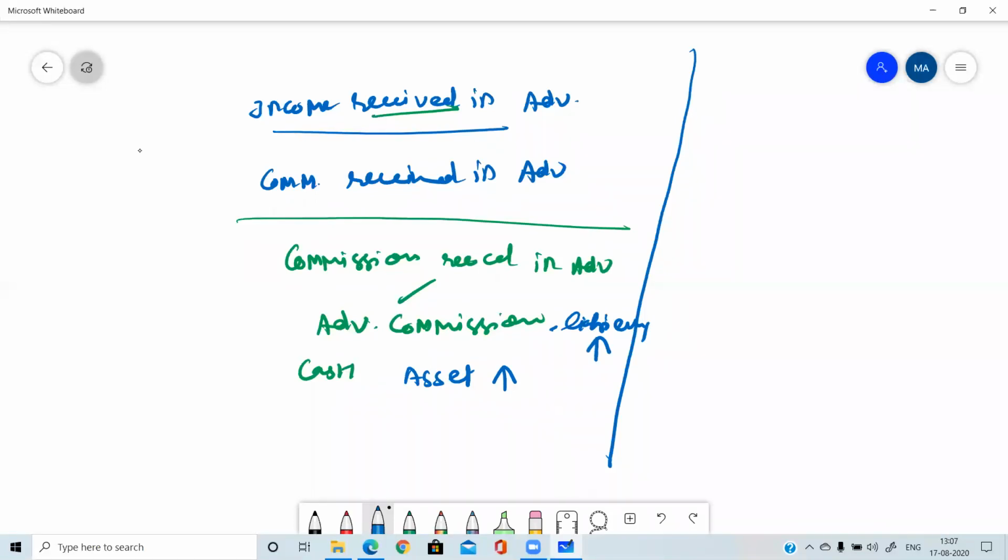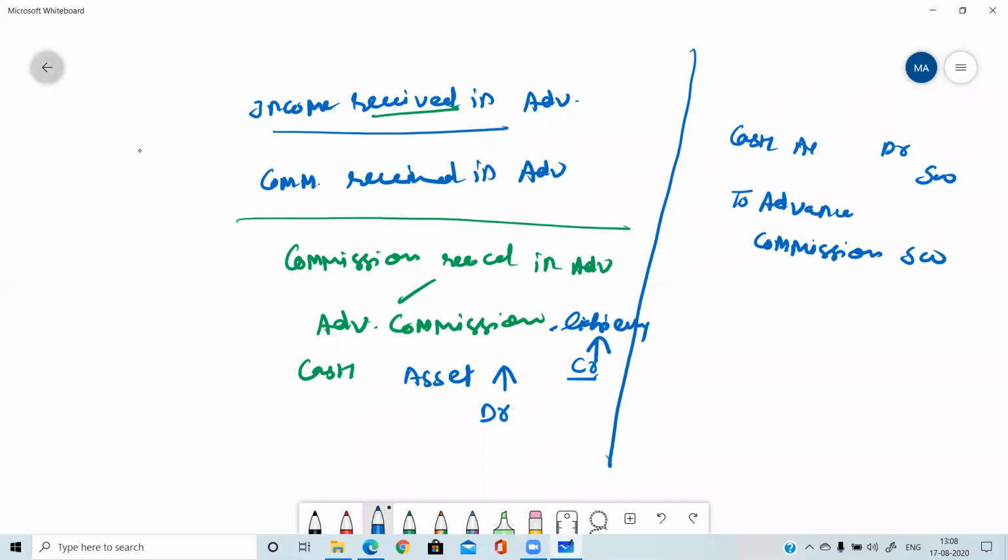So both are increased. When an asset is increased, it is debit. When a liability is increased, it is credit. So the entry is cash account debit to advance commission, and write the amount, whatever the amount is there, suppose 500.